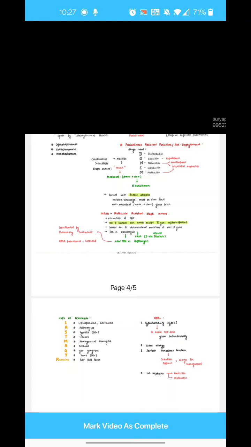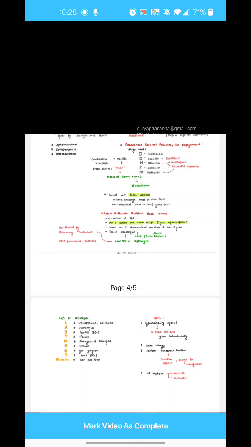Now, if you want to target and kill a bacteria, we have these pathways. Where can we target? First and foremost, I can target and kill the cell by inhibiting the cell wall synthesis. The first target is the cell wall. What is the second target? The second target is the cell membrane. So I can make the cell membrane permeable and then kill the bacteria. The third is I can inhibit this DNA action. Fourth, I can inhibit this protein synthesis. And fifth, I can stop these metabolic pathways.